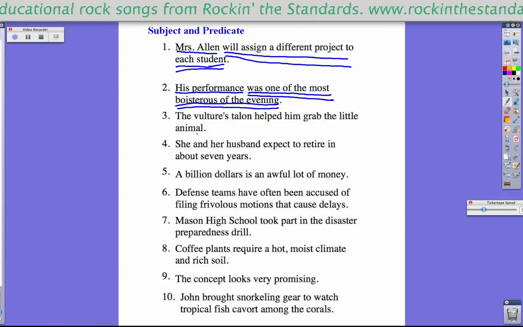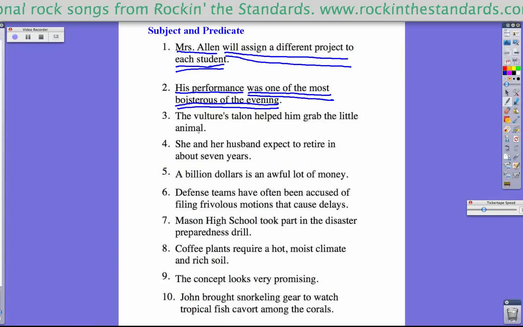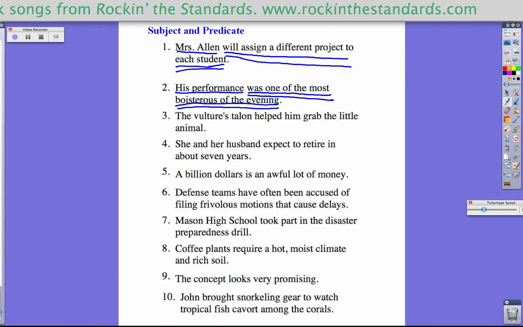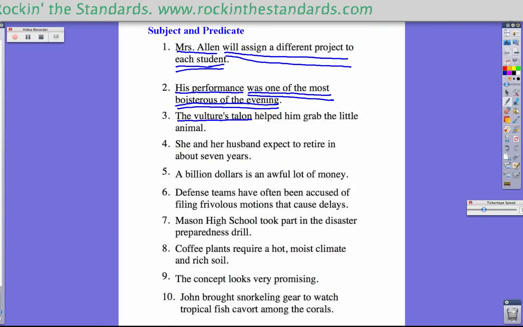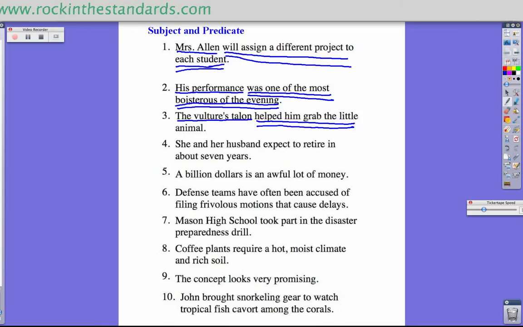Number three, the vulture's talon helped him grab the little animal. So the subject of the sentence is the vulture's talon. What did the vulture's talon do? It helped him grab the little animal. So that is the predicate of the sentence.